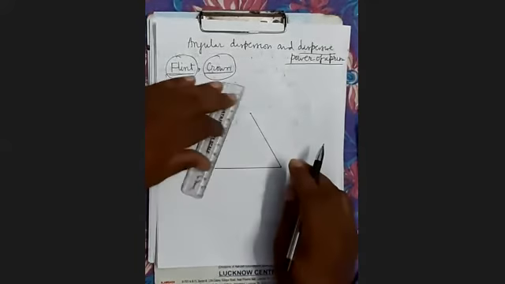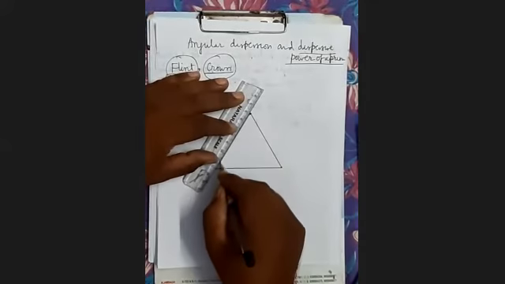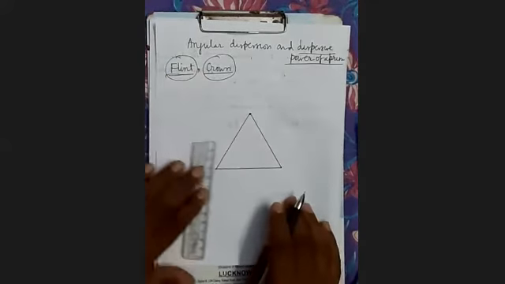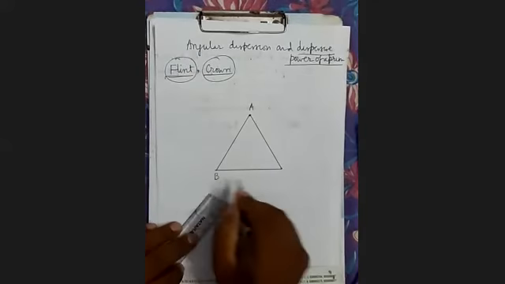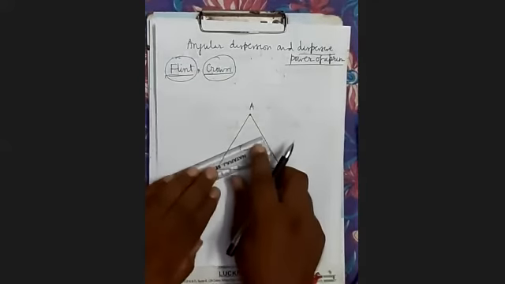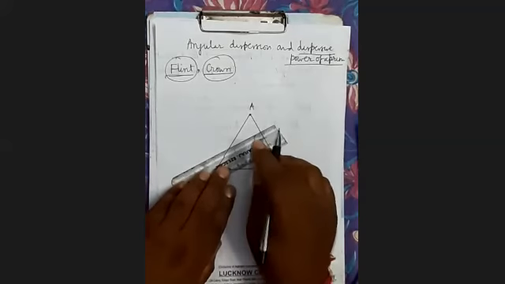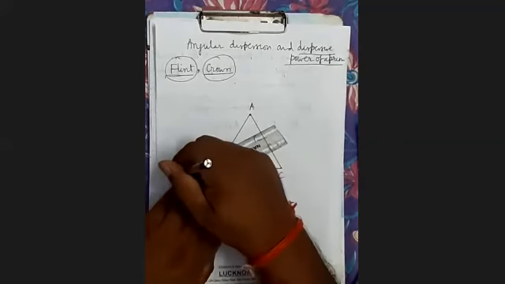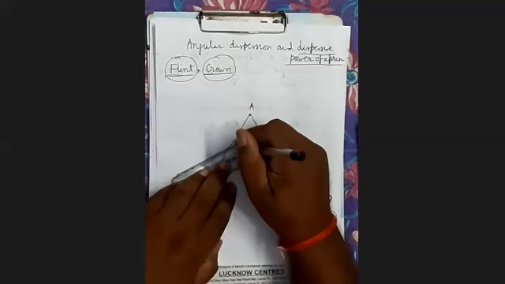We will describe the angular dispersion. Now this is A, B, C. This is a ray of white light. It is incident here. This is the original direction.